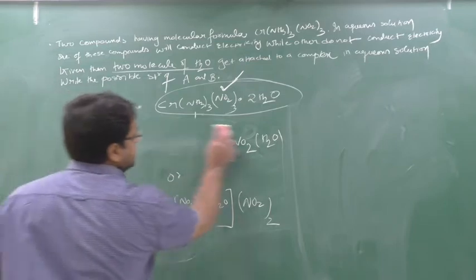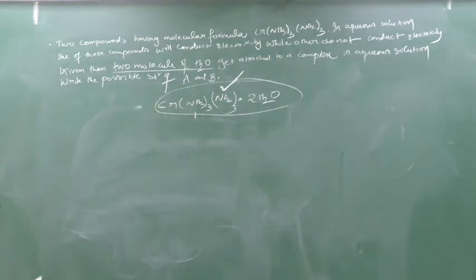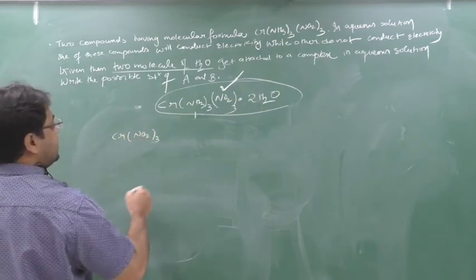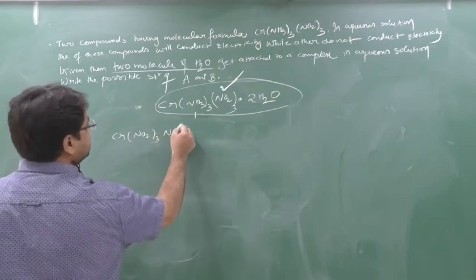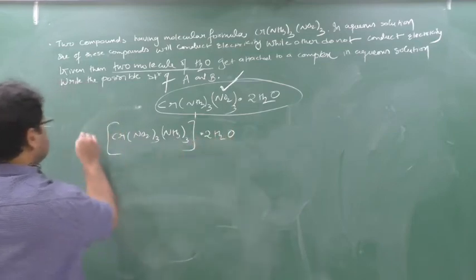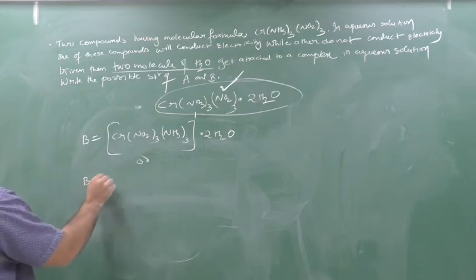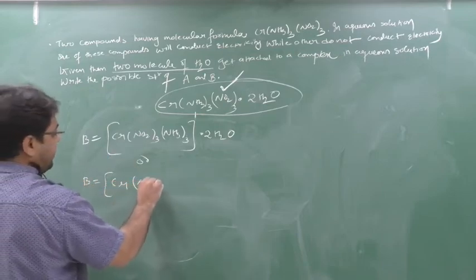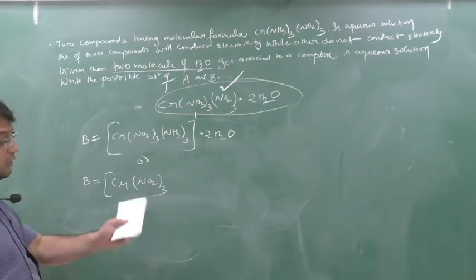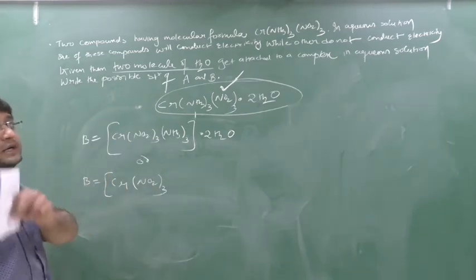Now for B they need an isomer which does not conduct electricity, which cannot form ions. So Cr, NO2 should always be inside only. So either this compound is possible, NH3 thrice into 2H2O. So this is the answer. Or another answer is also possible. B, Cr, NO2 can never be outside, because if you put NO2 outside, game over. If you keep it out, it will ionize, split and conduct electricity. But the B compound they need does not conduct electricity.